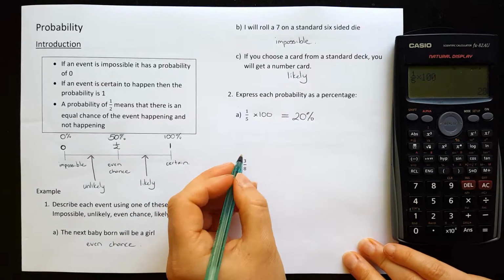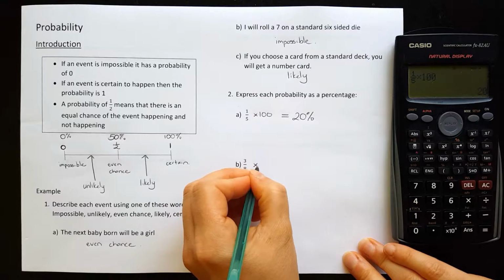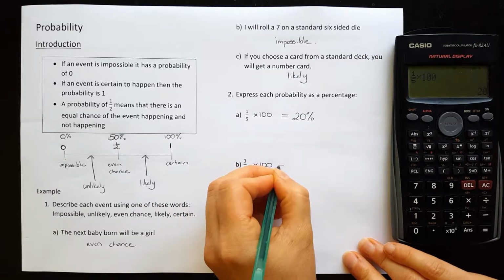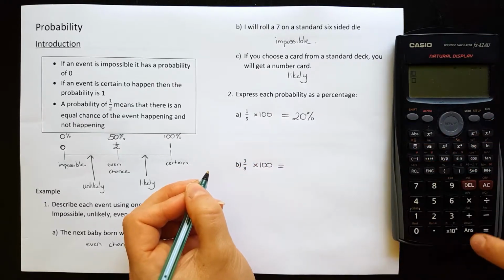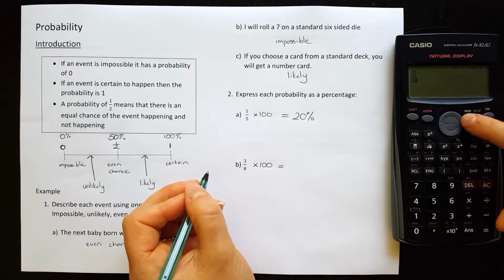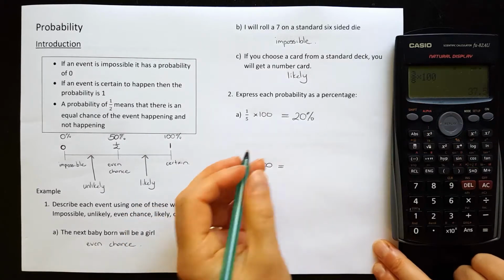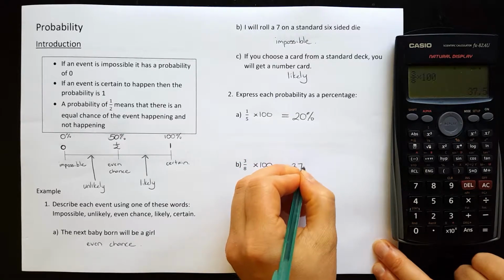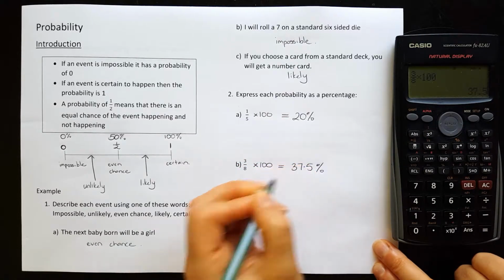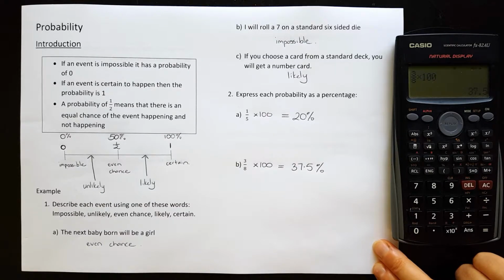Let's do it again for B. 3 over 8, to make it a percentage, we multiply by 100. And we type that in the calculator. 3 over 8 times by 100 is equal to a 37.5% probability. Okay, so that's the little introduction today.